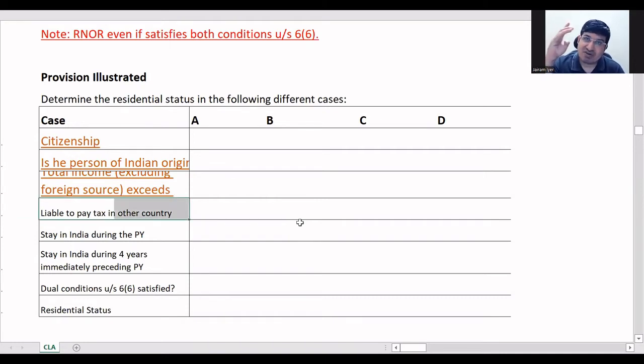For exception C, there were 4 points. The last point was he should not be liable to pay tax in another country based on his residential status, correct? So that has been given. Income from foreign source is also given to test the exception.